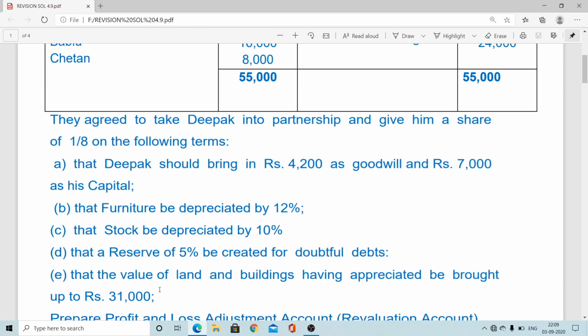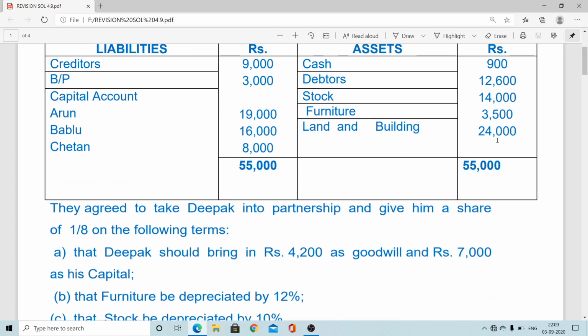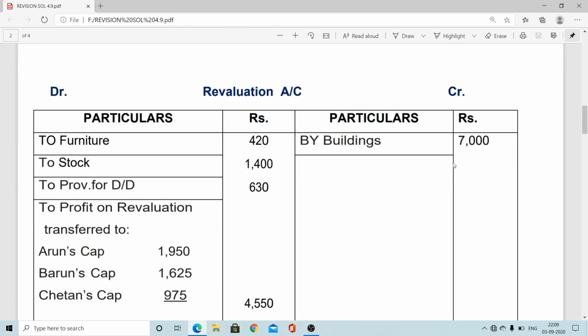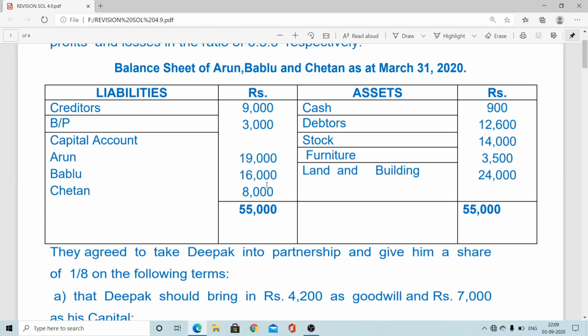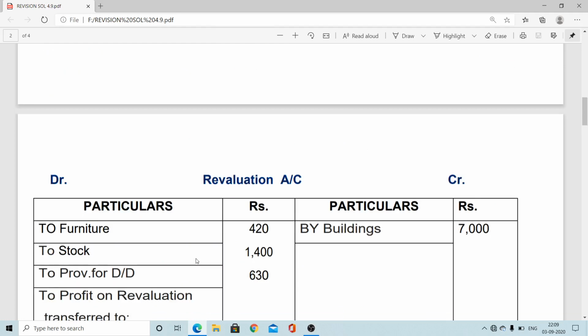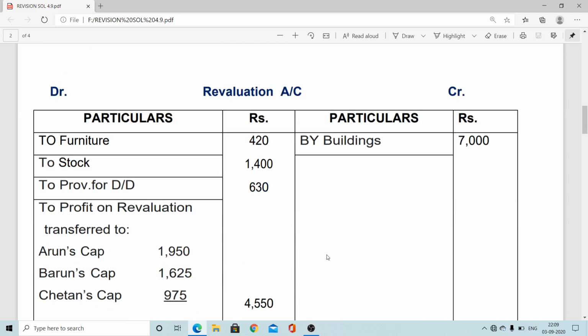Land and building value increased to rupees 31,000 and old value was 24,000. So therefore increased value here, difference 7,000 by building. Credit side coming 7,000 and debit side here it is short by rupees 4,550. So this is called profit on revaluation or profit and loss adjustment account. So when profit arises on the revaluation, that time you have to transfer to old partners in their old ratio. The old ratio is provided here, that is 6:5:3. So in that ratio, that amount of profit is distributed to all the partners.